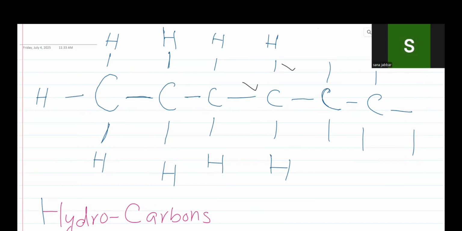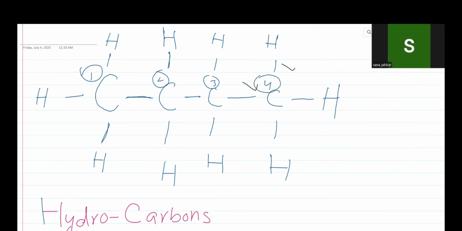I'm just giving you an introduction to it. So we are just looking at simple hydrocarbons. Okay. So this is one carbon, this is the second carbon, this is the third carbon atom, and this is the fourth carbon atom.